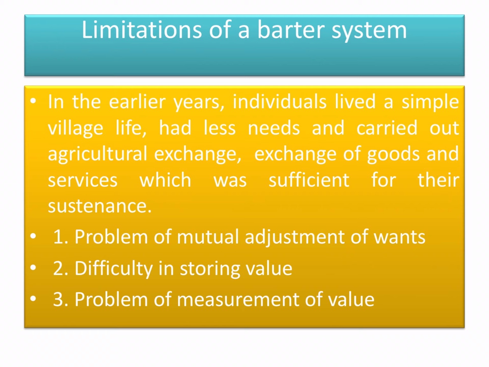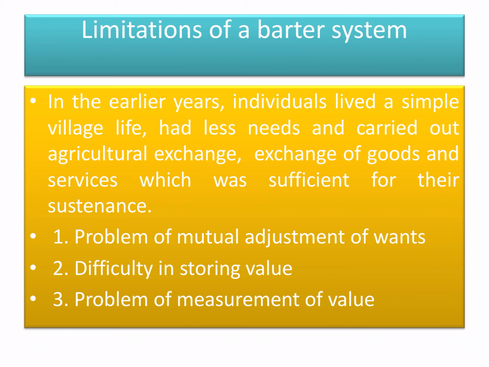If 20 kgs of wheat equal 40 kgs of rice, and 10 meters of textile equal 1 kg of ghee, then in the modern structure the question of measurement arises: how much textile can be exchanged for 1 kg of ghee, and how much rice can be exchanged for 1 kg of ghee? It has become difficult to determine the measurement. Hence, there arose a need for a universally acceptable measuring rule.